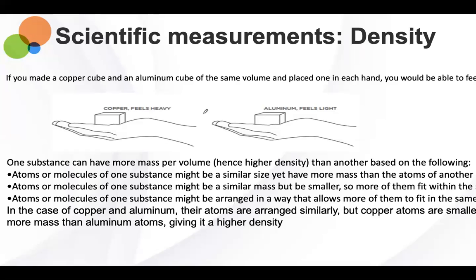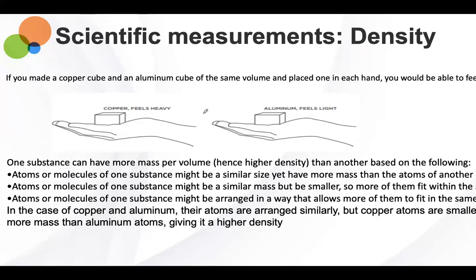Another way that a substance could have a higher density is that the atoms or molecules of one substance might be of similar mass, but smaller in size. So more of them might be able to fit within the same volume.